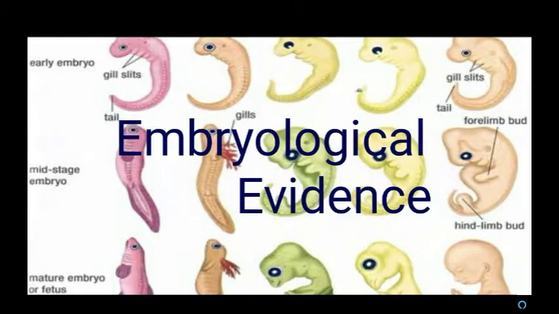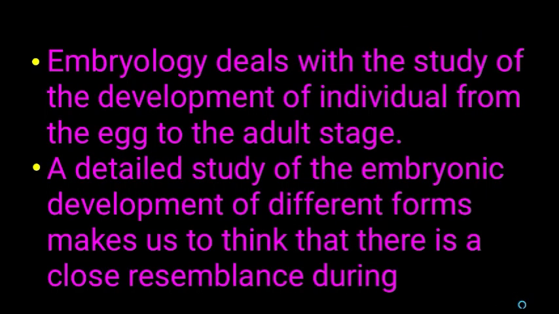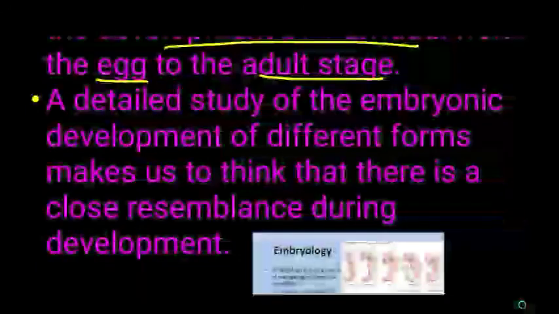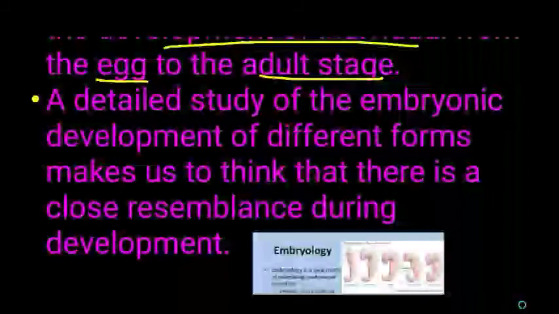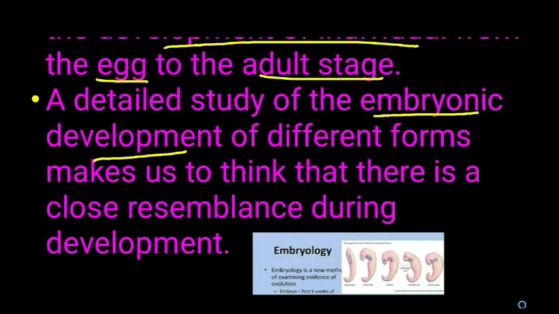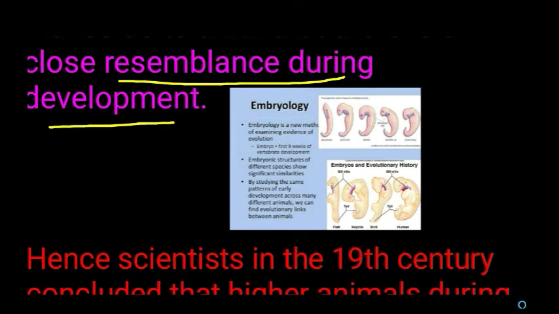Next we are going to see embryological evidence. What do you mean by embryology? Embryology is the study of development of an individual from egg to adult stage. What is the use of this embryonic evidence? The detailed study of embryonic development of different forms of animals makes us think that there is a resemblance during development. Among the embryos of different groups of organisms, there may be some resemblance at the time of development. Thus, embryological study helps us get an idea about the evolution of organisms.